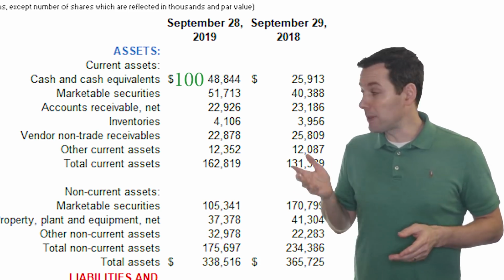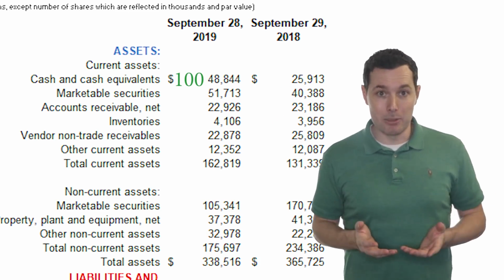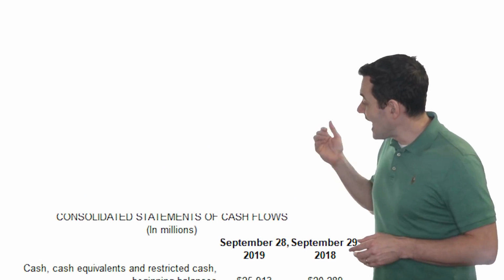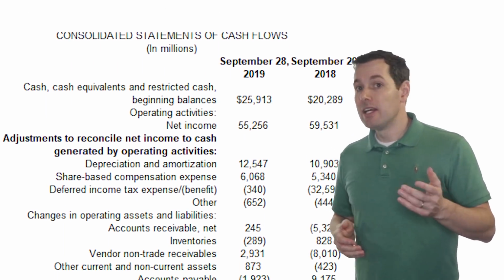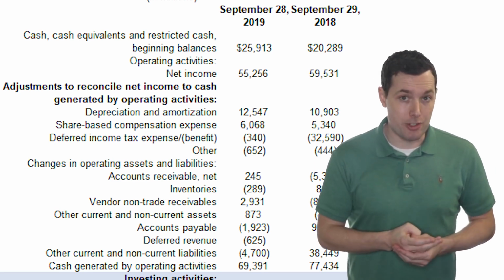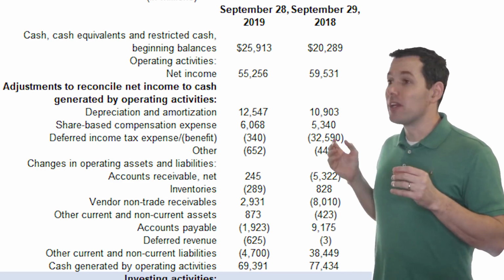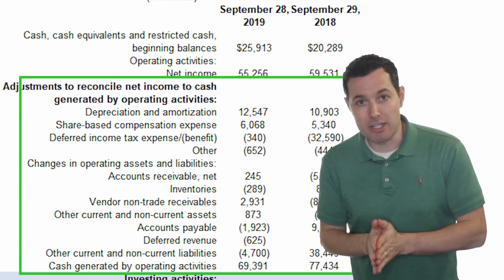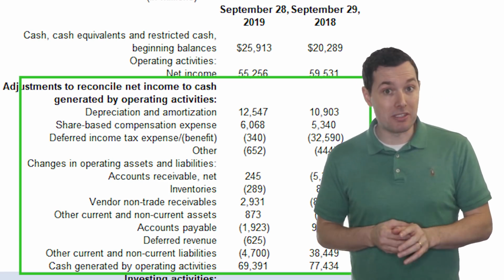Two sides are in balance because $100 million went to both assets and liabilities. Okay, now let's jump over to the cash flow statement. So once again, the cash flow statement is divided into three different sections, very similar to the balance sheet. The top section focuses on cash spent and generated from the normal operations of the business.